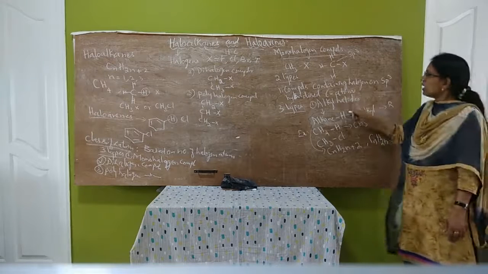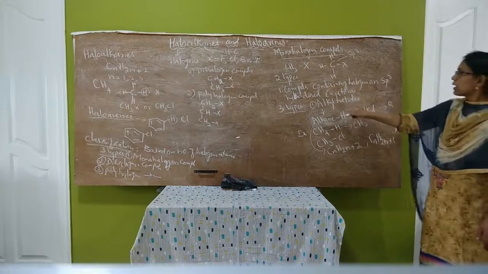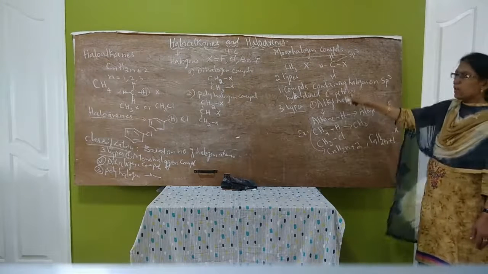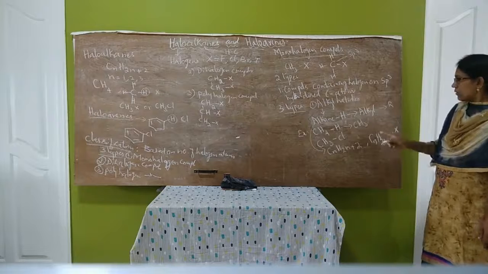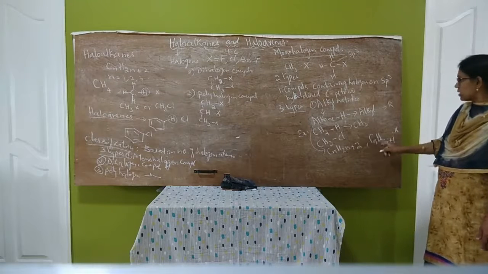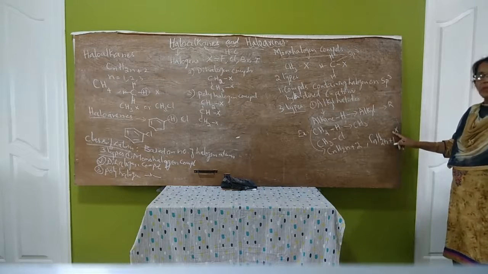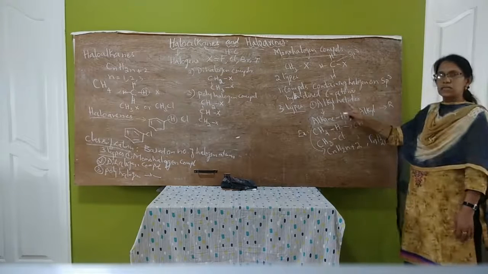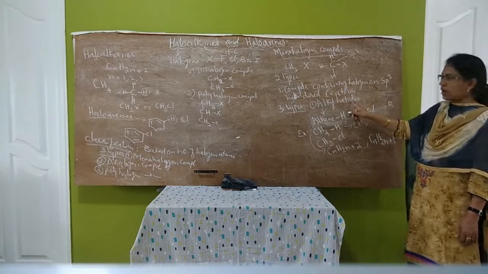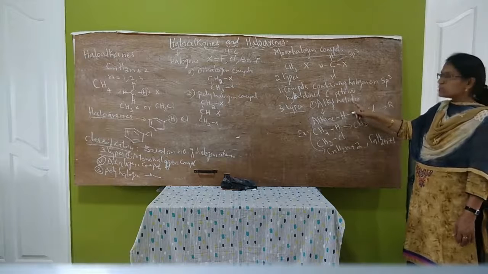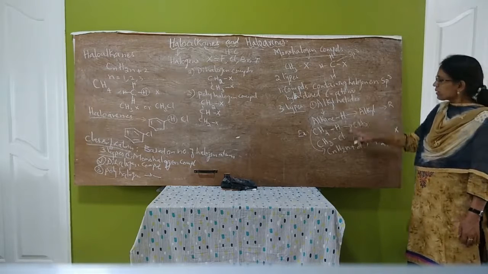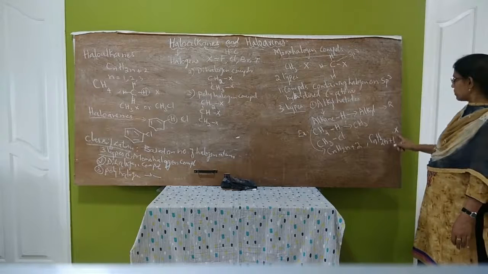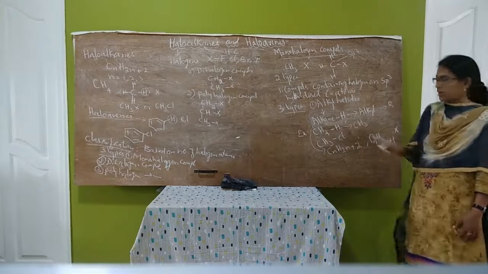So, how do we define alkyl halides? Alkyl halides are the monohalogen compounds which have the general formula CnH2n+1X.